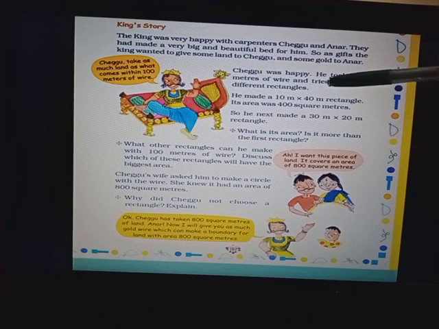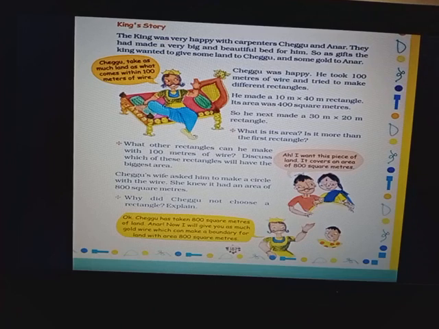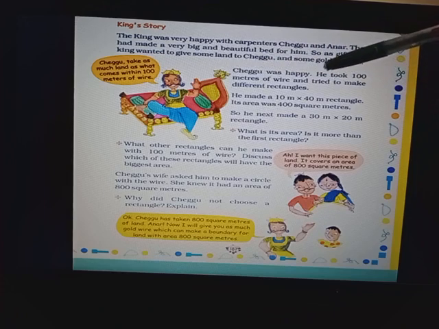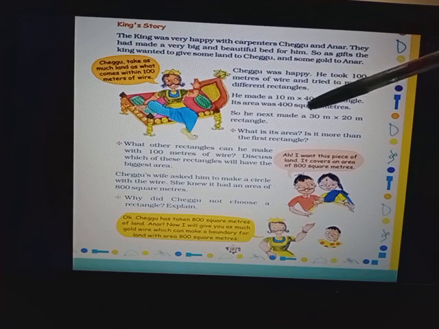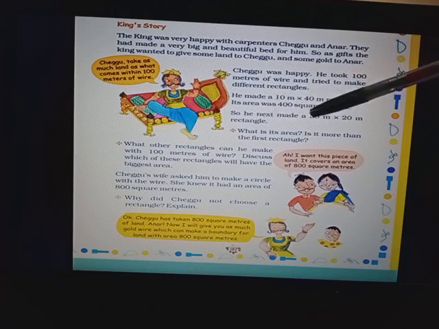Chagu was happy. He took 100 meters of wire and tried to make different rectangles. Now, what gift did Chagu get from the king? As a gift, Chagu got land from the king and Anar got gold items, right? He made a 10 meter by 40 meter rectangle. Its area was 400 square meter.